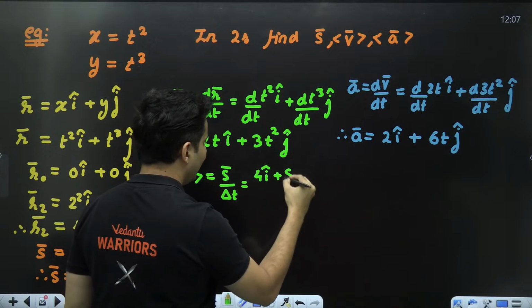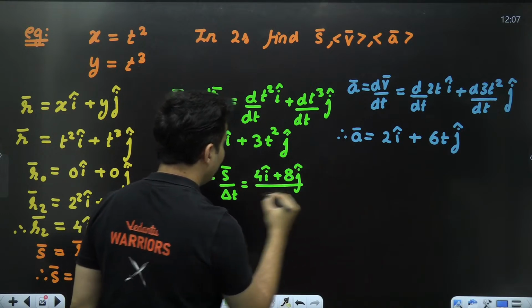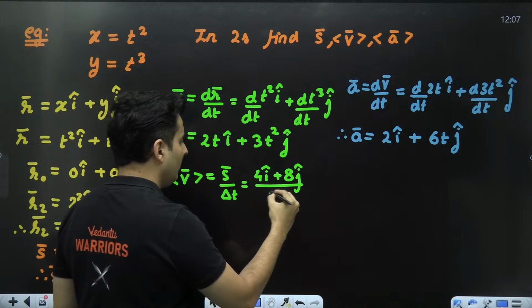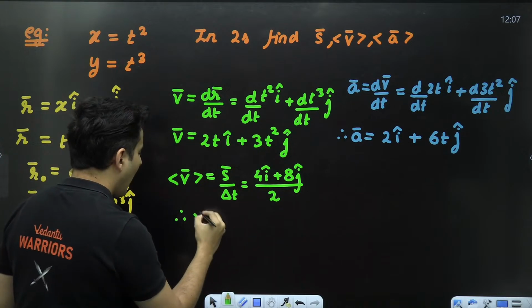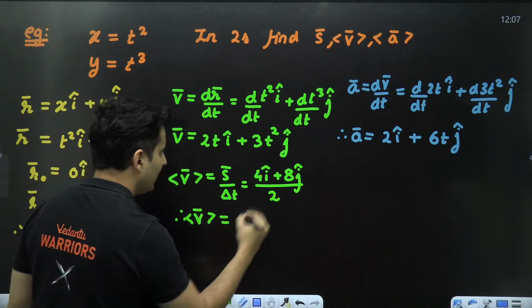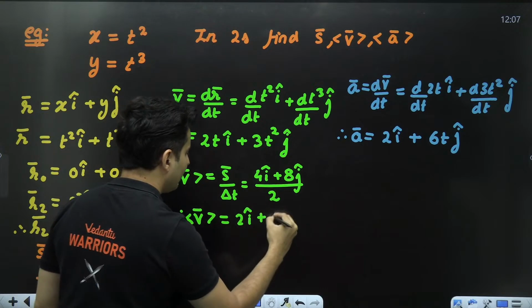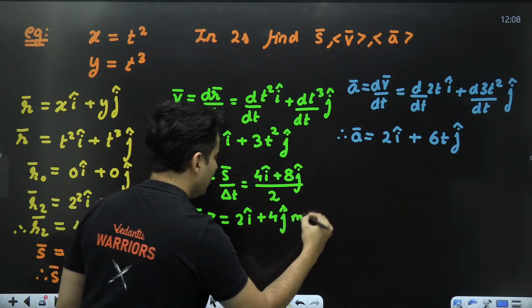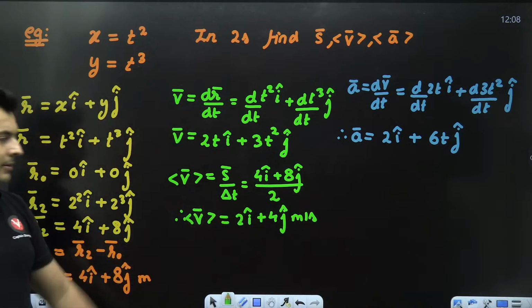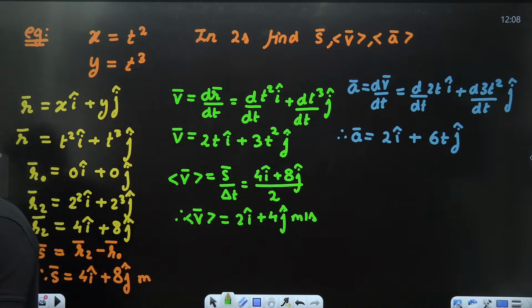Whole thing divided by the time. What is the time? 2 seconds. Therefore, average velocity will be 2i cap plus 4j cap meters per second. Is that done? Understood till this point? Everyone fine till this point?